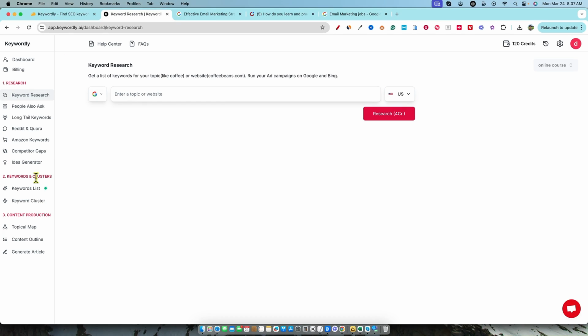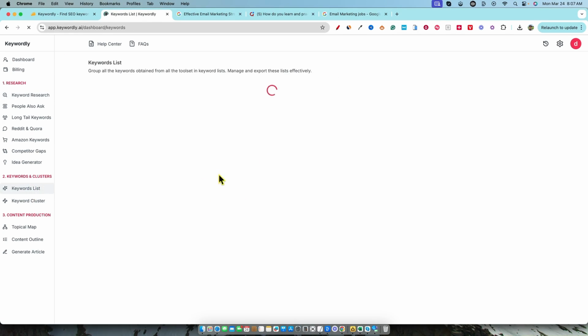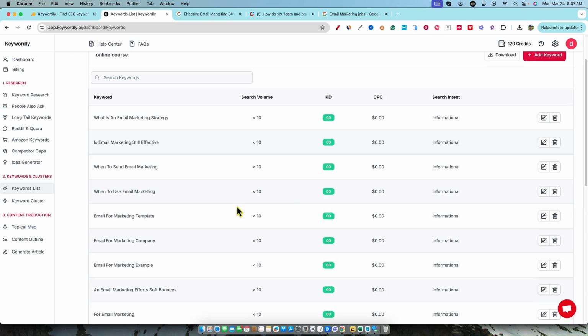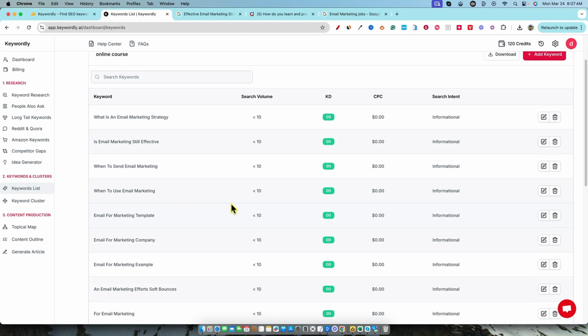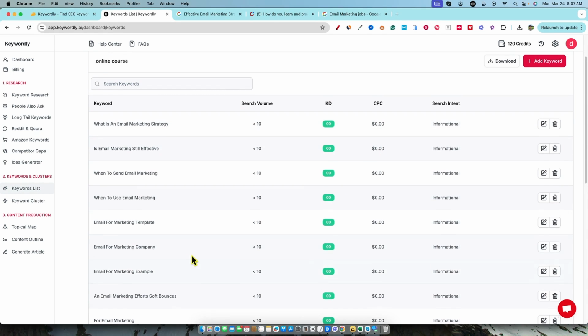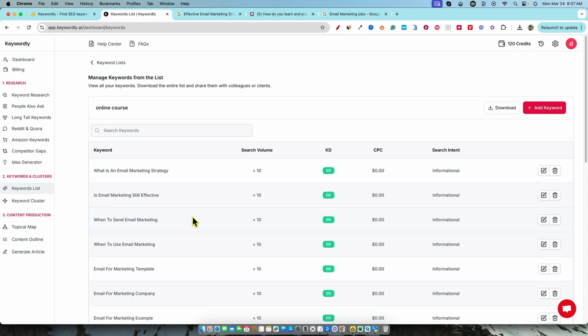You do all your heavy keyword research, then you can come in here and start looking at your keyword list, right? We can start a new keyword list and look at all of our keywords right over here. The navigation, the way the software pops, it's fast and functional. I like all that. It does seem to be bringing in the search intent and some stats. We have our keyword difficulty, our cost per click, and our search volume, so it is covering the basic metrics that we look for.